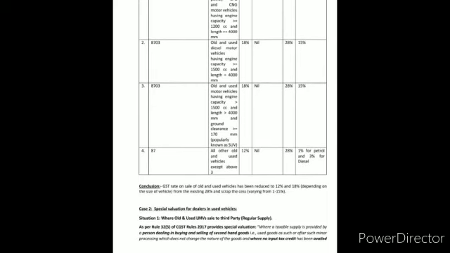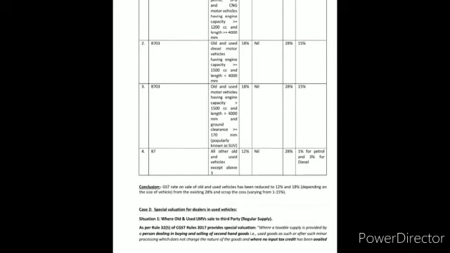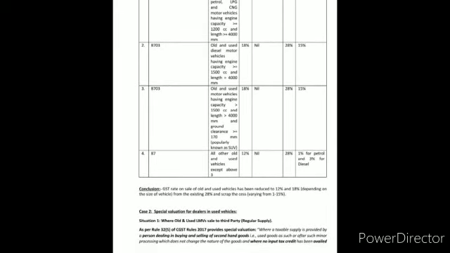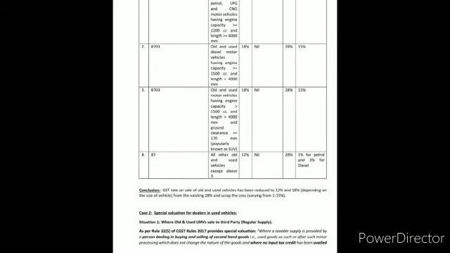Earlier it was 28% and 15%. And for all other used vehicles except entry 3, the rate is 12% without cess. Earlier it was 28% with 1% cess on petrol vehicles and 3% on diesel vehicles. Now it is concluded that the GST rate on sale of old and used vehicles has been reduced to 12 to 18% depending on the size. Earlier it was 28% and cess was 1 to 15%, as mentioned in the above table.